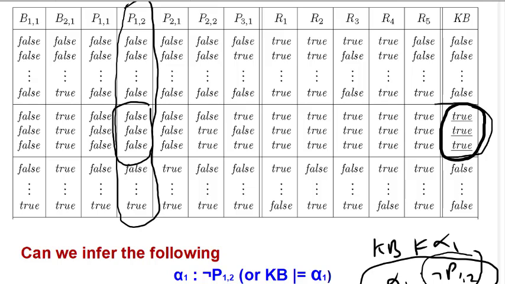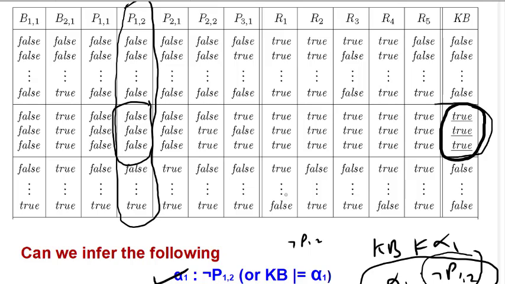So for all the true values of the knowledge base, P12 is false. Because it is false, it means there is no pit in 1 2. If it had been true, we could have said P12 means pit in 1 2. So of course it is entailed by this knowledge base that there is no pit in 1 2 by this particular procedure.